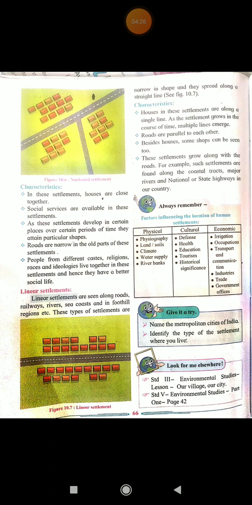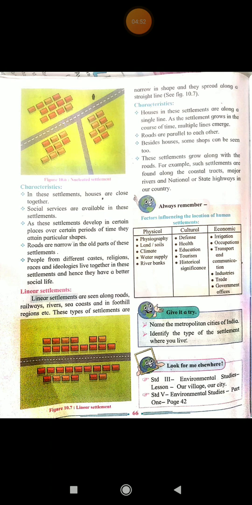Roads are narrow in the old parts of these settlements. Now there is crowding of houses. So will there be broad roads available? No. Where there is less crowding of houses, less population, few houses, there the roads will be broad. But here there are many houses, and they are also very nearby. That's why the roads are narrow.